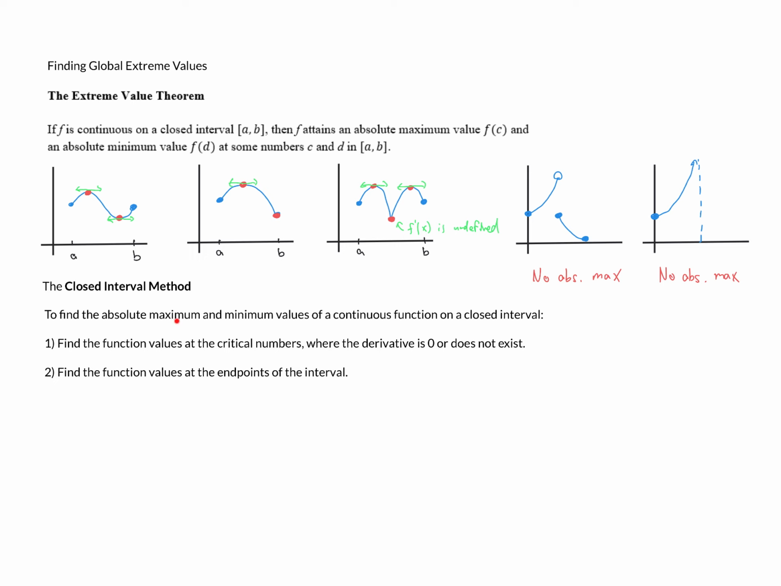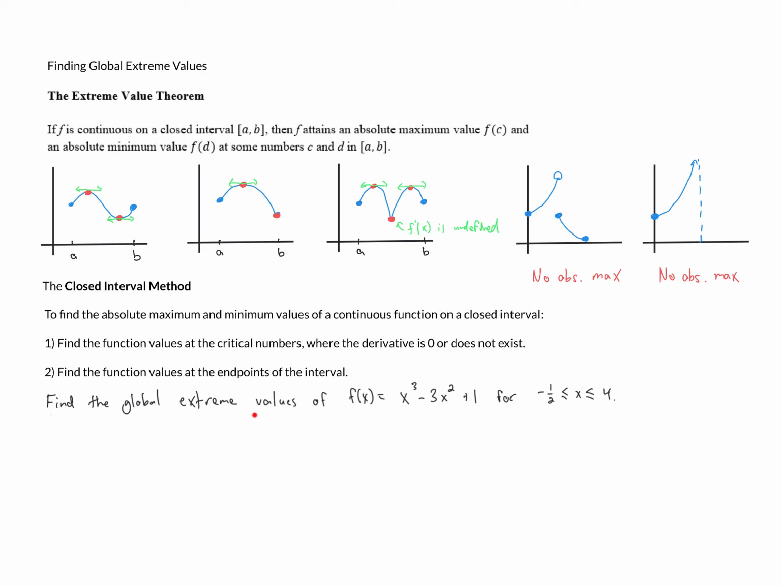To find the absolute maximum and minimum values of a continuous function on a closed interval, first, you find the function values of the critical numbers, which is where the derivative is 0 or does not exist. Then you find the function values at the endpoints of the interval, and whichever is the largest of those is your absolute maximum, and whichever is the smallest of those is your absolute minimum, because those are the only places where an absolute maximum or minimum can occur when we have a function that is continuous on a closed interval. Let's look at one example, and then you can look at a few more in the practice videos if you'd like.